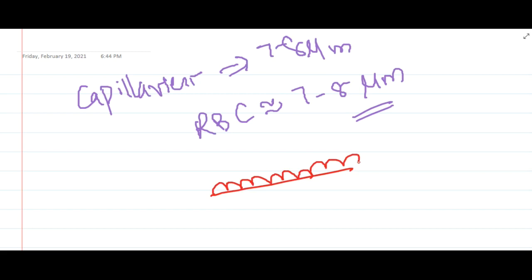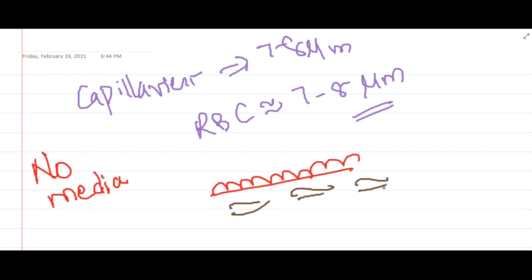Just like other arteries they have endothelium, but they do not have any media. Media is absent in capillaries, and instead of media there are some small cells called pericytes. These pericytes will resemble the smooth muscle cells which are normally present in other arteries.